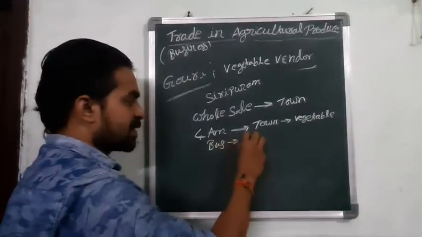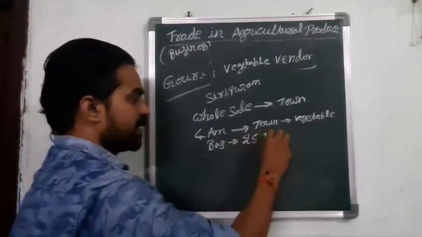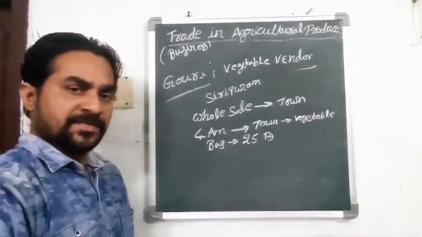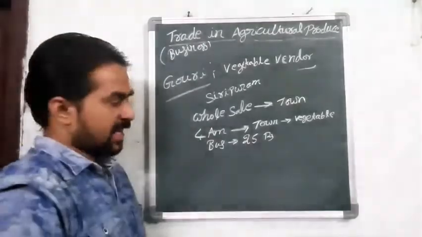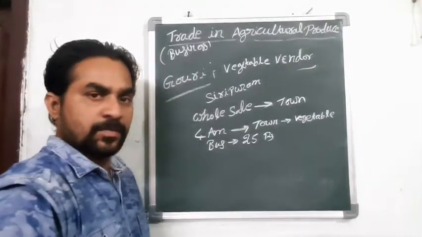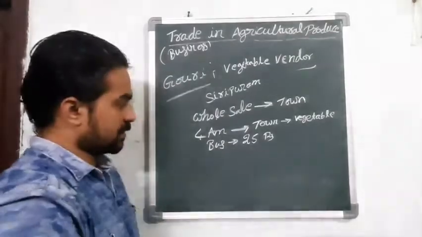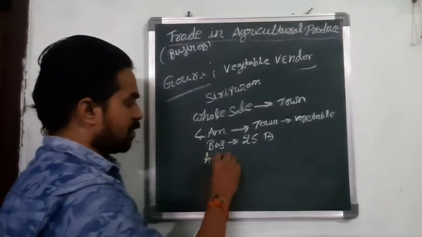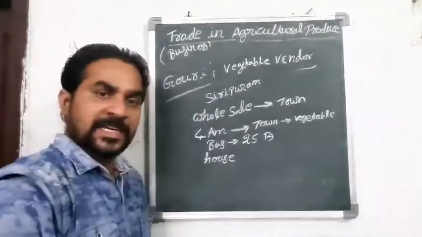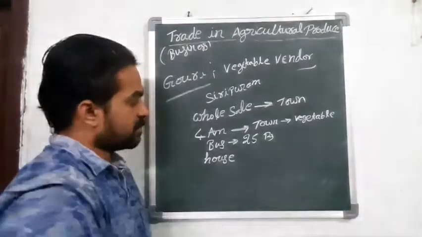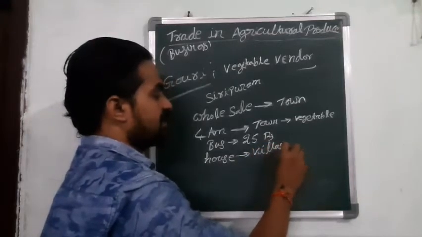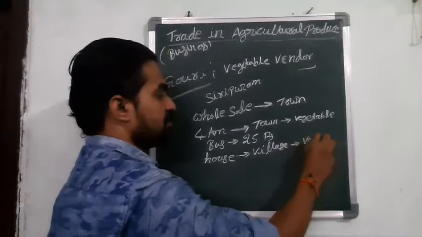For bus fare alone, it takes 25 rupees for going to the town and coming back to the village. She will bring one basket or more, two or three baskets, and keep all the vegetables in the house. First, she fills one basket and goes to the village and sells the vegetables.